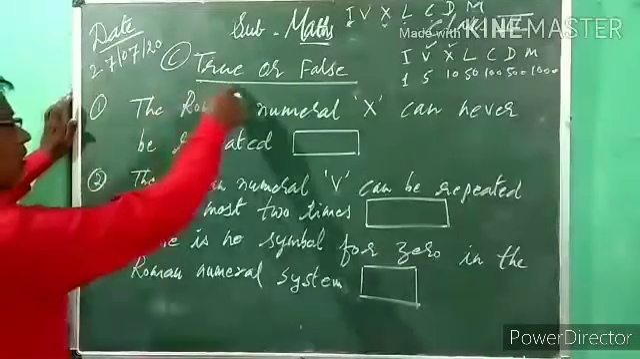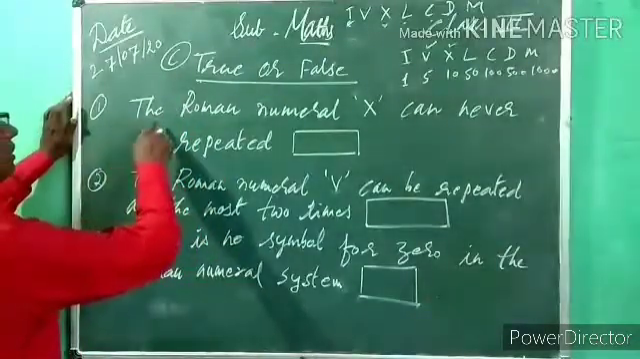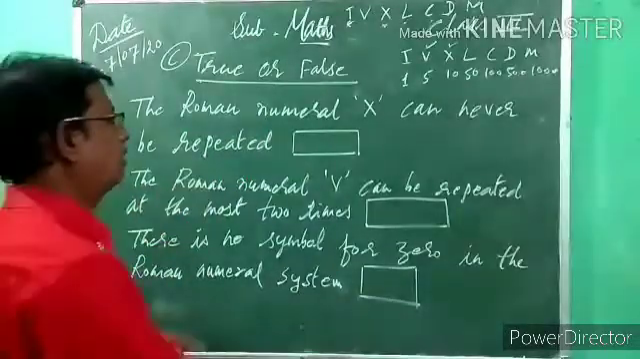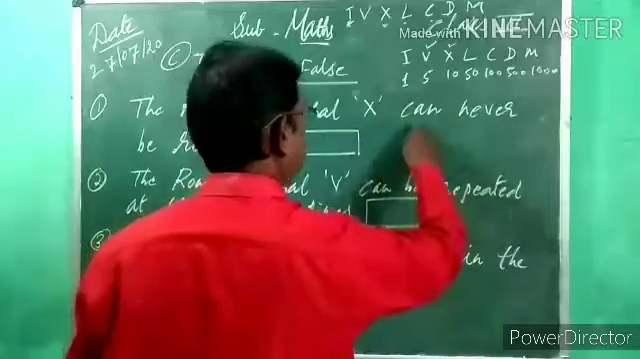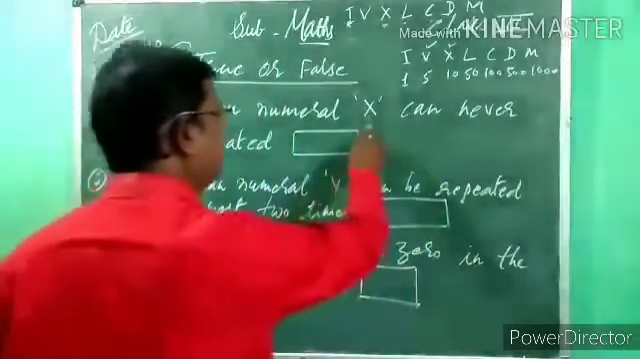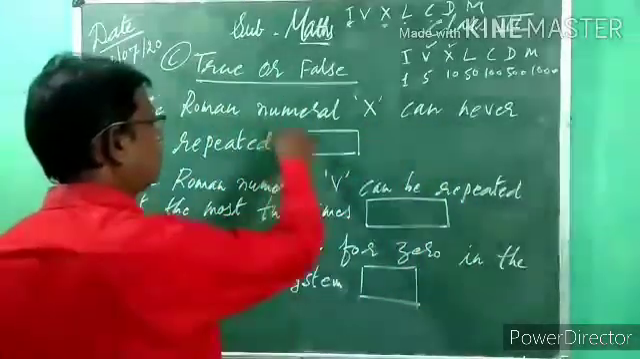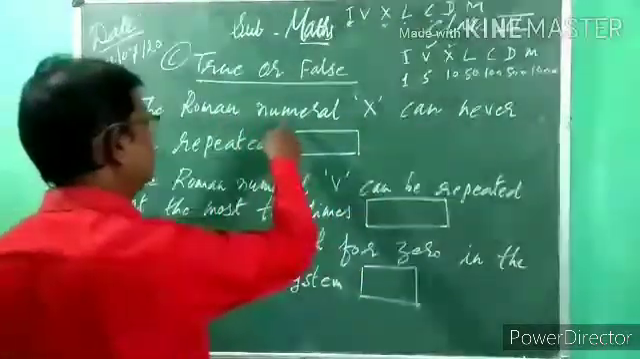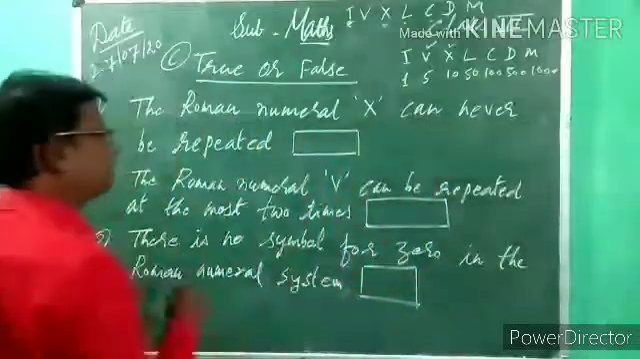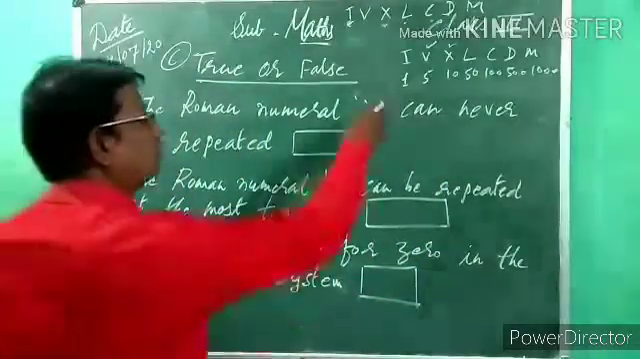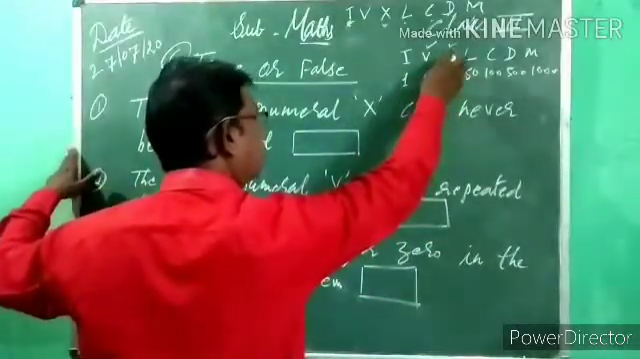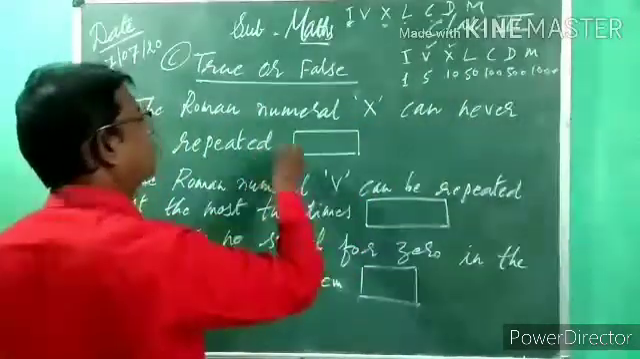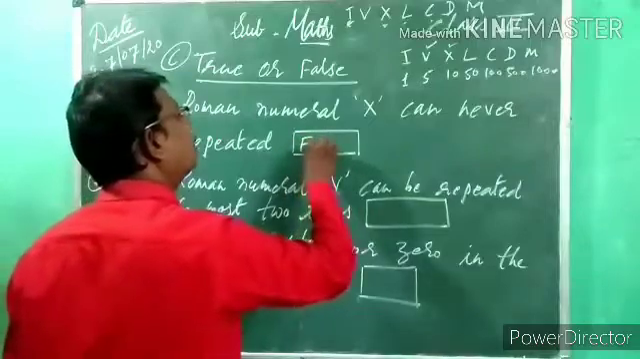Now see, true or false. First example: the Roman numeral X can never be repeated. How many times can we repeat X? 3 times. The Roman numeral X can be repeated 3 times, that is how the sentence should be. But here it is given that the Roman numeral X can never be repeated. We can repeat X 2 or 3 times, but here it says it can never be repeated. That's why this statement is false.